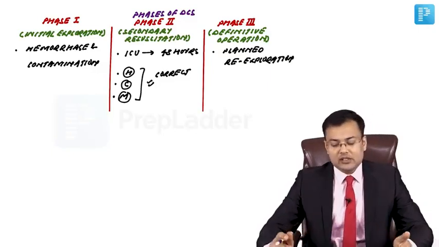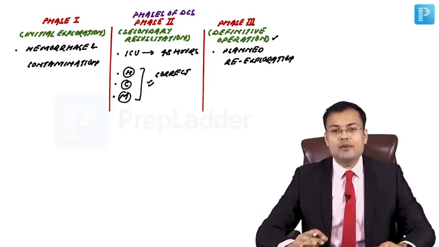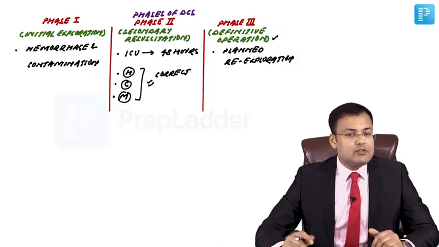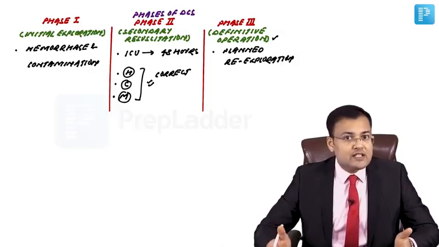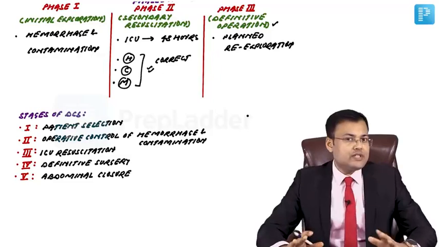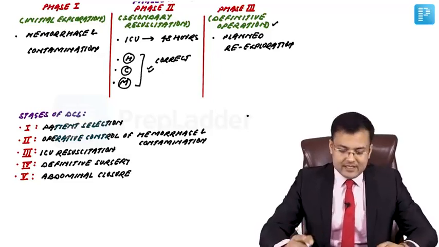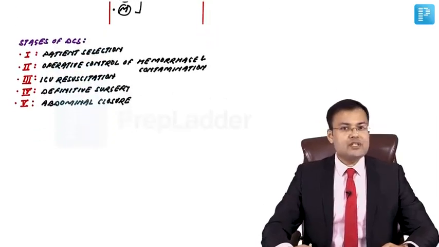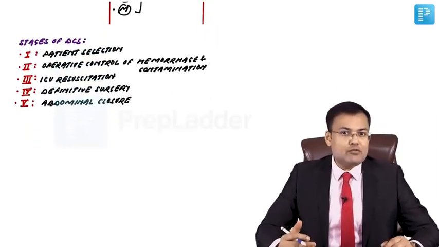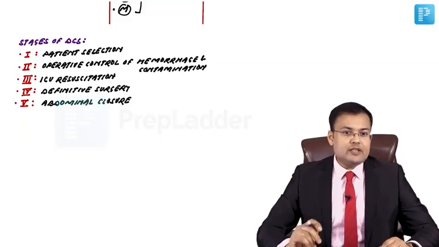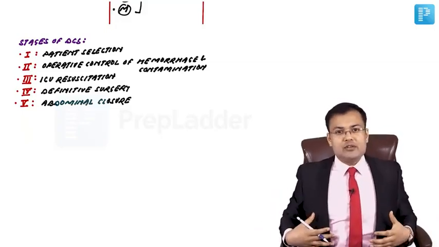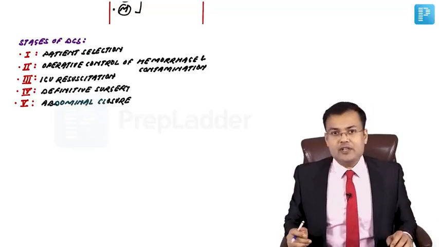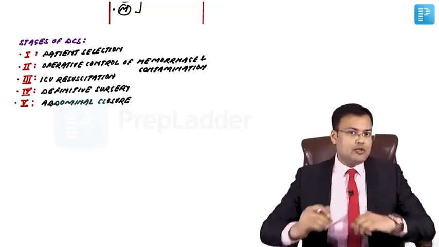So what is the other name? This is definitive operation. These are phases. In AIIMS, there was one question related to stages of damage control surgery. You can see there are 3 phases, 5 stages of damage control surgery. So what is stage 1? Patient selection, that in which case we have to go for damage control surgery. Stage 2 is operative control of hemorrhage and contamination. Stage 3 is ICU resuscitation. Stage 4 is definitive surgery, and stage 5 is abdominal closure.